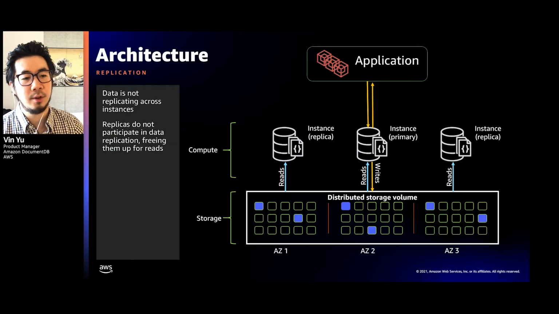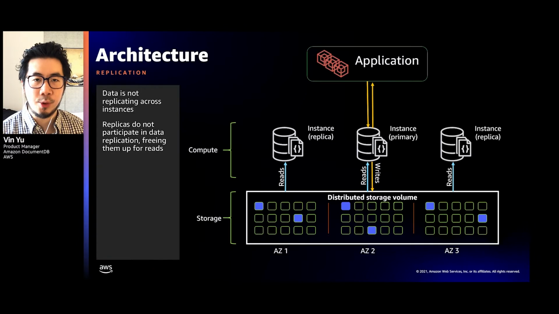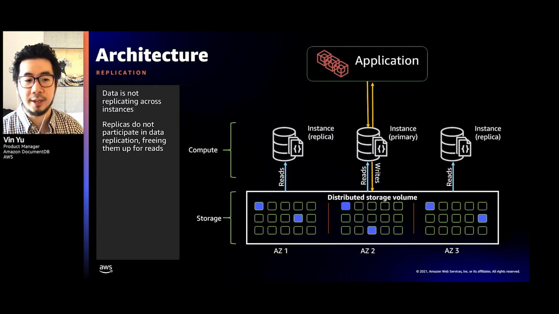And the reason why we write 4 copies before communicating back to the client that the write was durable is because when we have a total of 6 copies of data, the write quorum is actually 4. Now, one thing I like to call out is that the replicas in this cluster, notice on the 2 sides of the primary here, are actually not participating in this replication process, which frees them up to actually do writes.